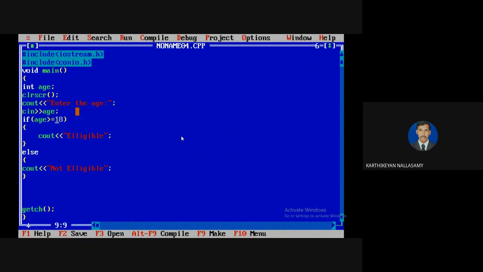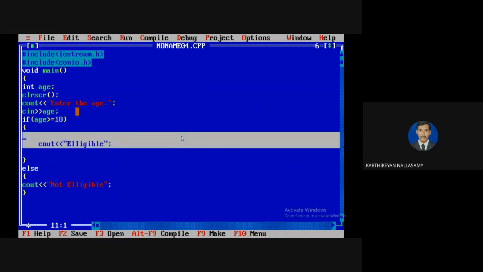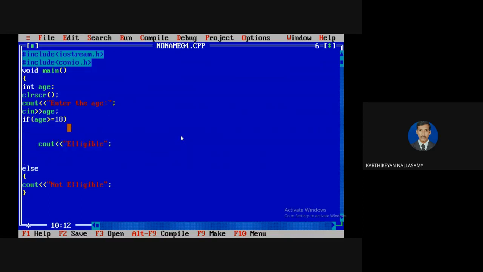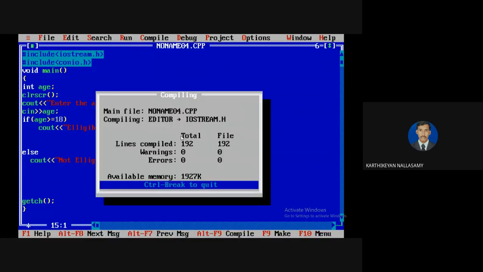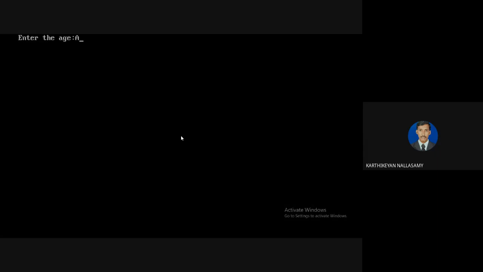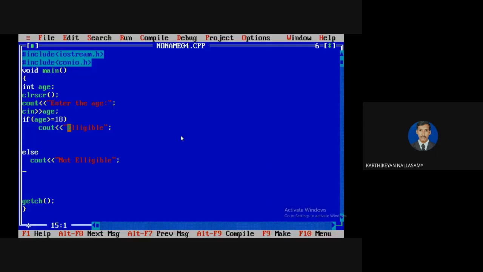Clear? Even if you want any number of actions, you can define them. Here the number of actions is only one single action, so the curly brace is optional. No need to write curly braces here. If the number of actions in the particular branch is single, this applies to branching as well as looping. Even if you put curly braces, that is not an error. It will allow it. But it is applicable only for one statement. Clear?